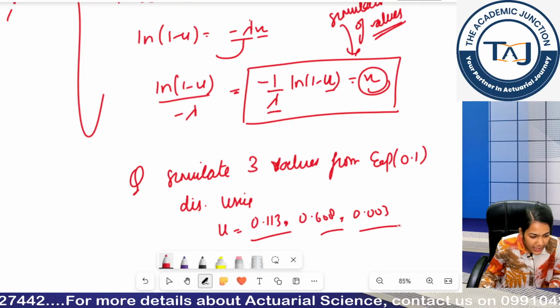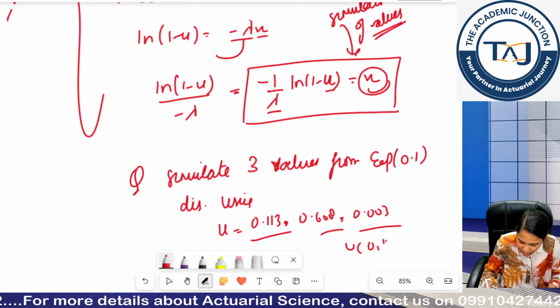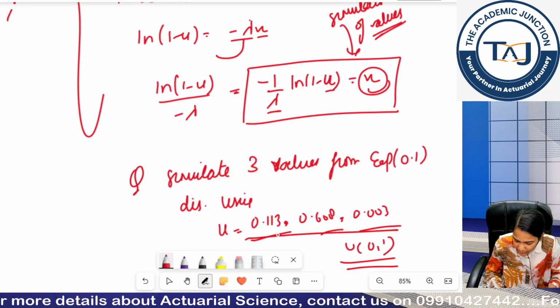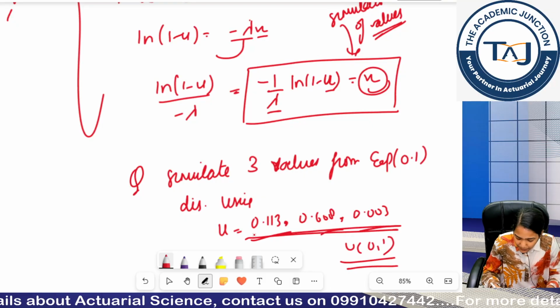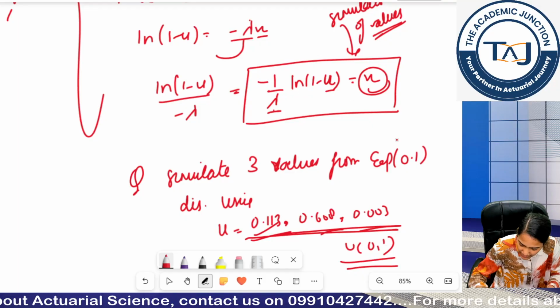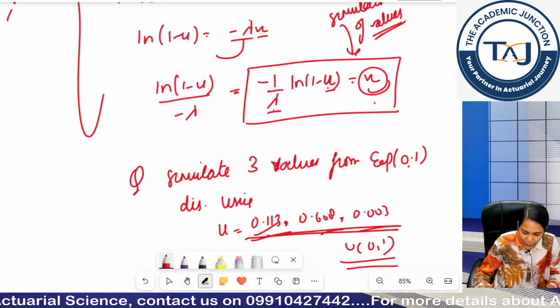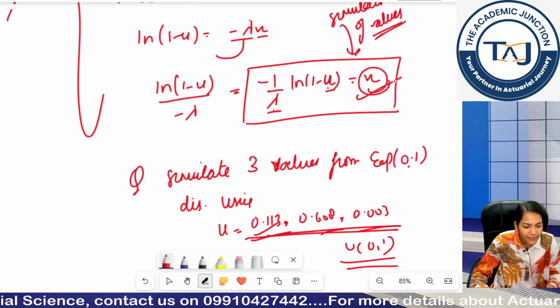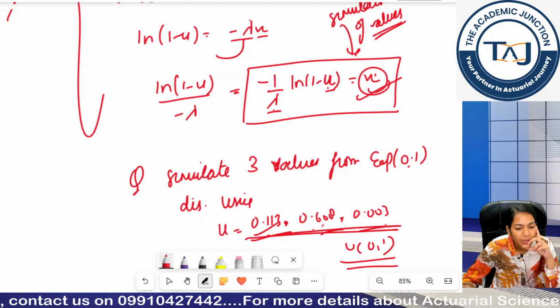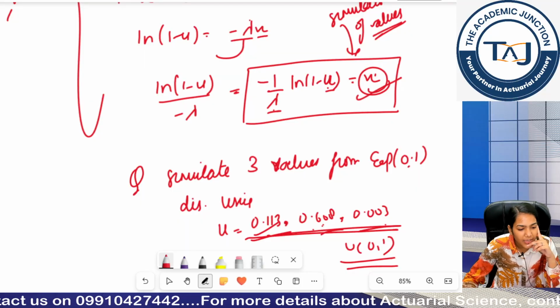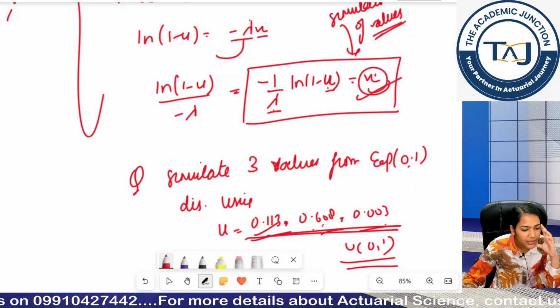So these are 3 random numbers given from a Uniform(0, 1) distribution. You can see no number is greater than 1, no number is less than 0. So once you put lambda as 0.1, u as 0.113, give me a value of x. Similarly for the second value, similarly for the third value. Quickly, I want answers from everyone. This is basic calculation, okay?